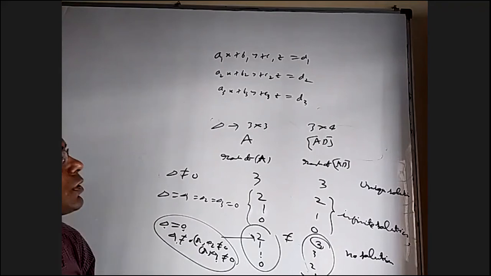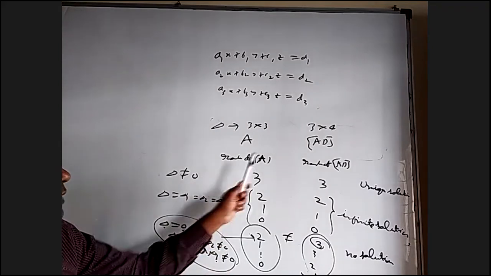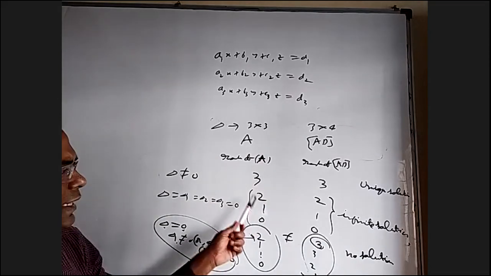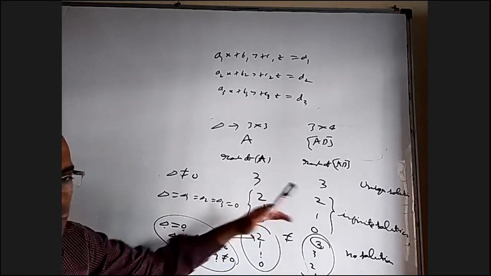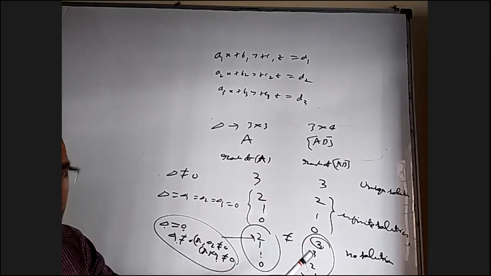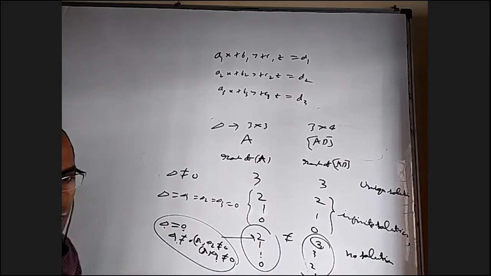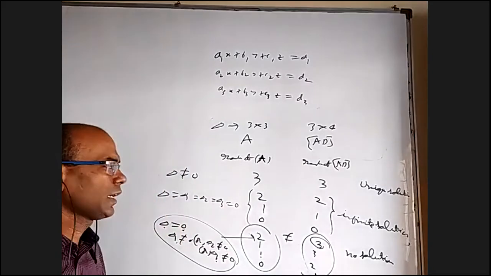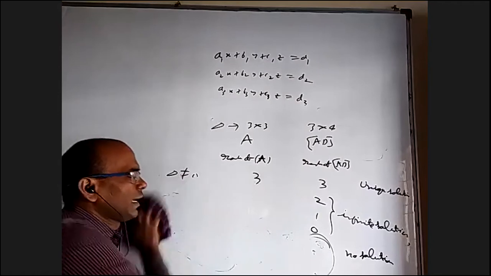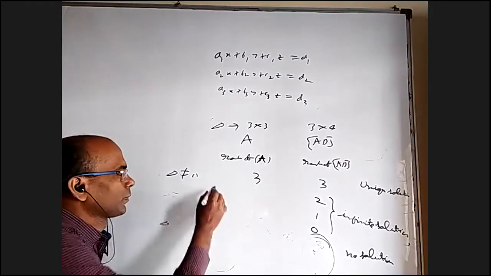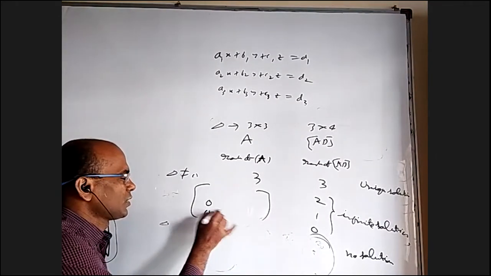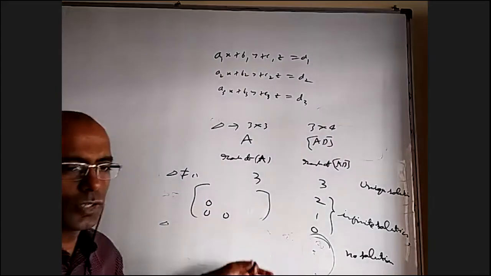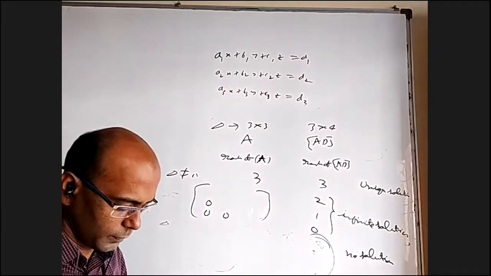So the rank is the best thing. When both ranks are equal to the maximum possible number, which is 3, unique solution. Both ranks are equal but not 3, 2 or 1 or 0, infinite solutions. Both ranks are different, they are not equal, it's the case of no solution. All right. But without all this theory, forget about everything. I just prefer to write a 3 by 4 matrix and convert these three into zeros. Everything will be there in front of your eyes. You can see for what values it is the unique solution, what values is the no solution, everything.